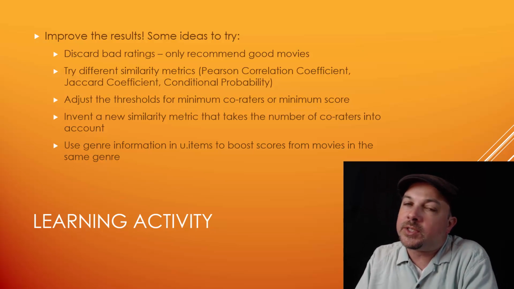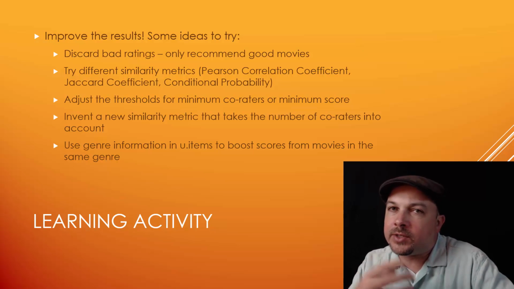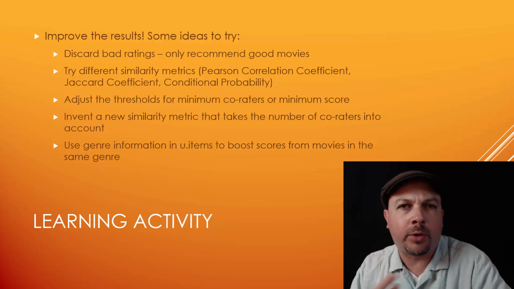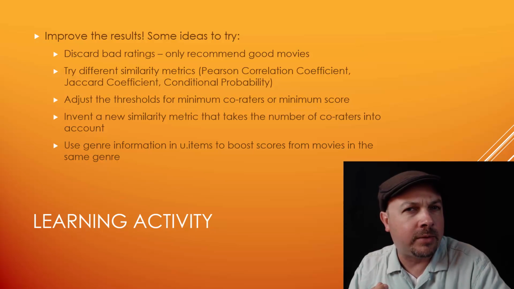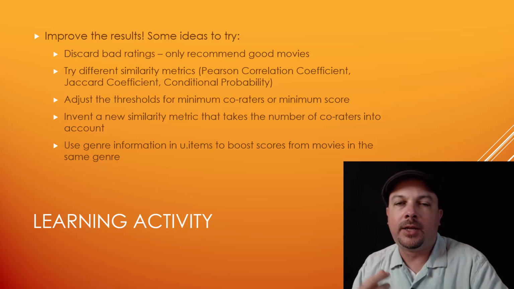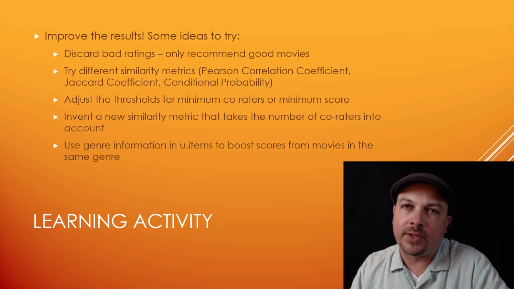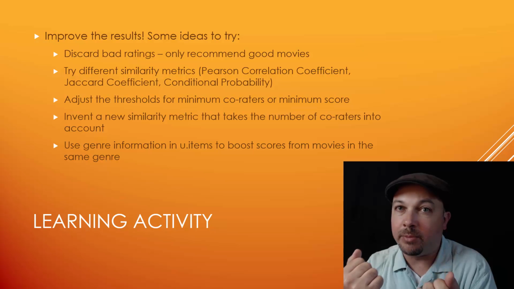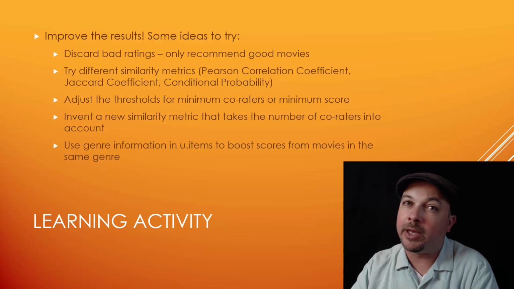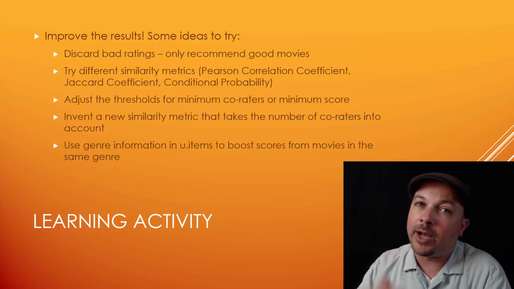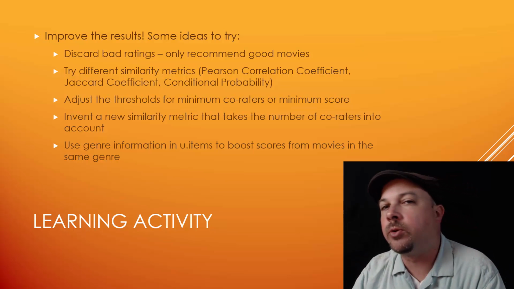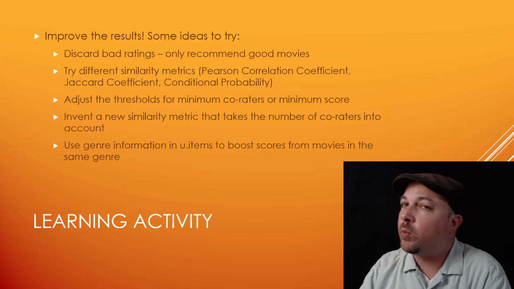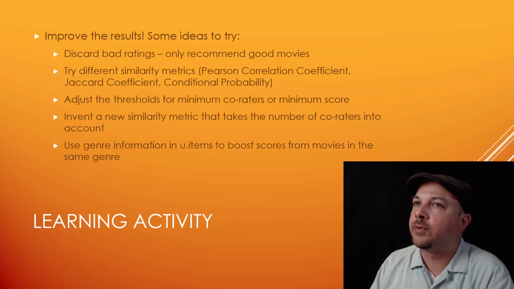One thing you might want to do is discard bad ratings altogether. Do that as early as you can. Like, filter out any bad ratings from the data. Because do we really want to recommend poorly rated movies? Probably not. Like I said before in the explanation of the slides of how this whole algorithm works, two movies can be similar if they're similarly bad to each other, but that doesn't mean they make a good recommendation. So perhaps enforcing some minimum threshold on the review score would be a good idea, or maybe even weighting things based on the review score. How's that for an idea too?